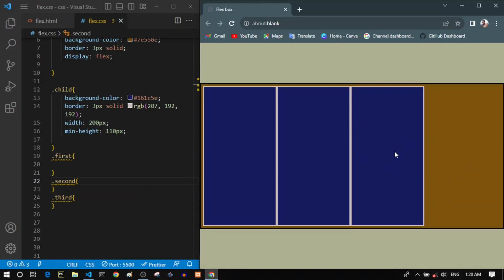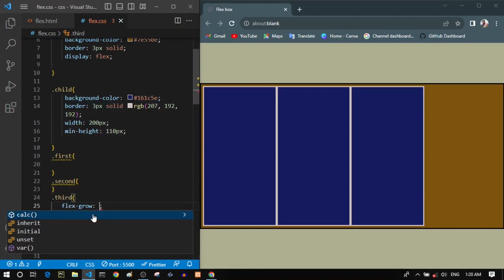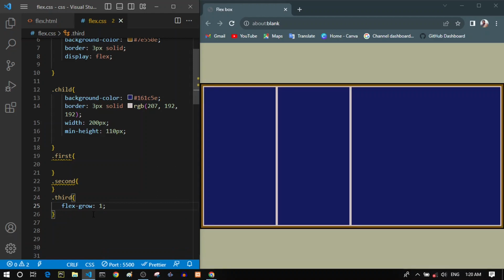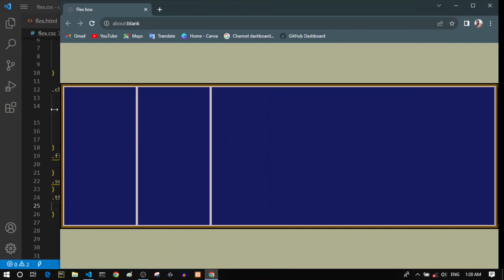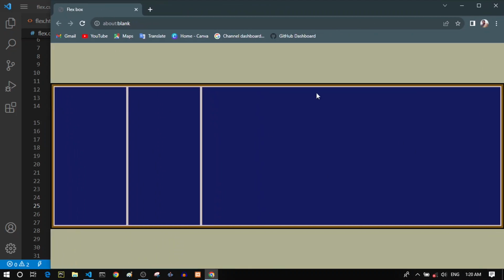So let's say that we want this third flex item to gain all of this extra or leftover space on the right side. So if we come here in the third flex item, we can use the flex grow property and set it, for example, to 1. You can see that it fills out all of the remaining available space. So if we expand our browser, it will always get the extra space.